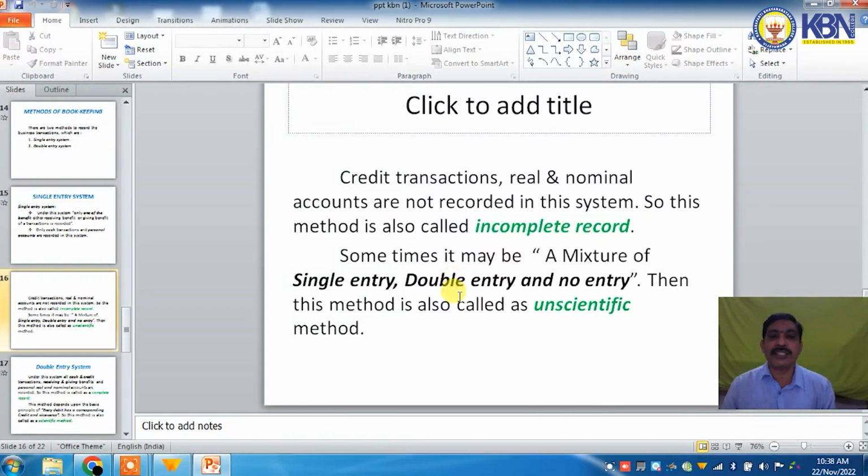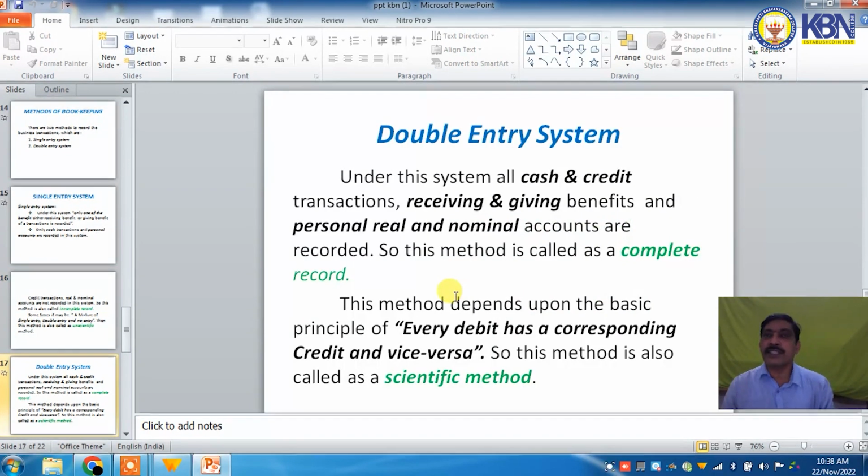Next, the double entry system. Under this system, all the business transactions, that is the cash and credit transactions, personal accounts, real accounts, nominal accounts, all receiving benefits and giving benefits, both are entered. So all the business transactions are entered completely in this method. So it is a complete record. This method depends upon the basic principle that every debit has a corresponding credit and vice versa. So this method is also called a scientific method.